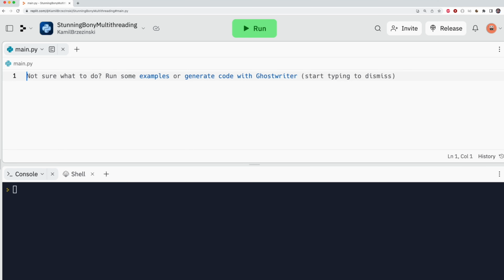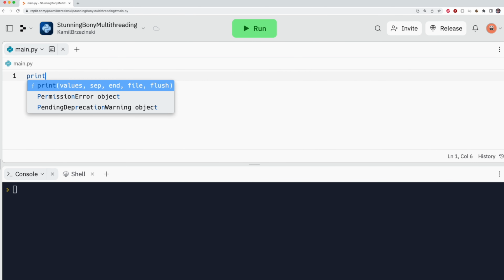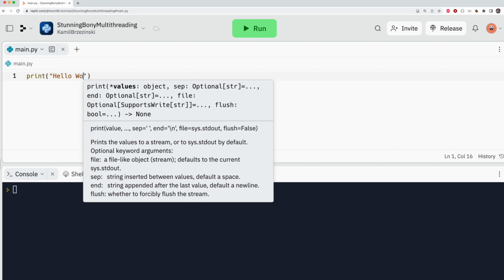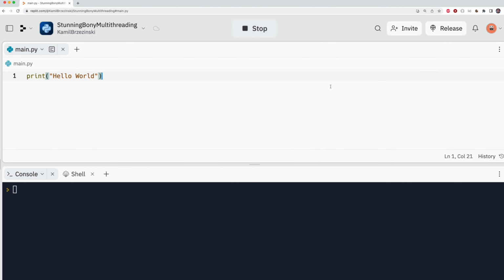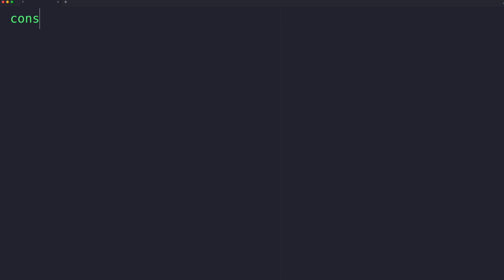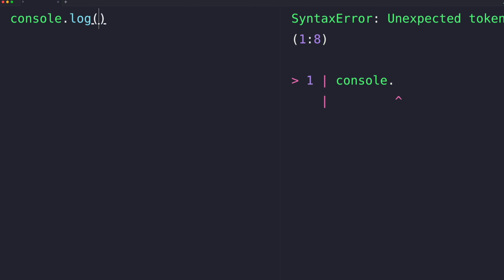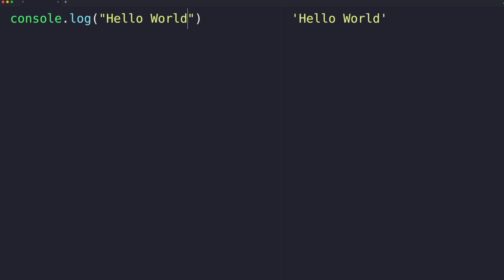Teaching first steps in most programming languages is easy. In Python, we would say print hello world, run, and it works. In JavaScript, we would write console.log hello world. Yeah, and there is hello world.